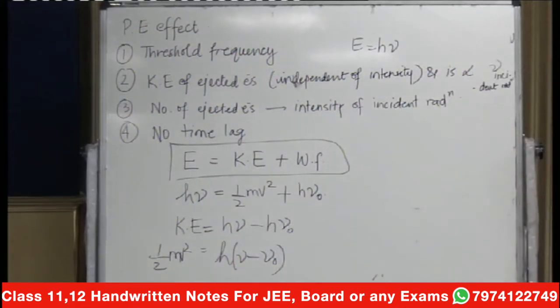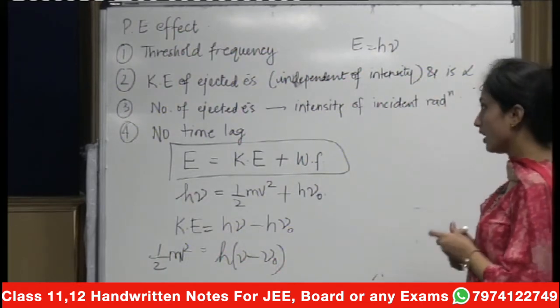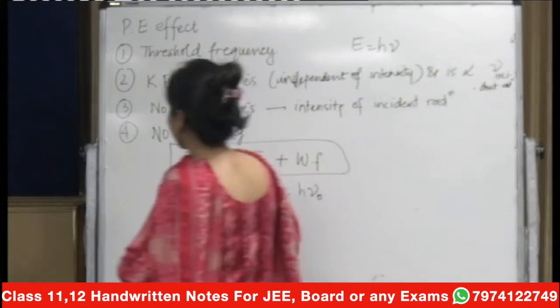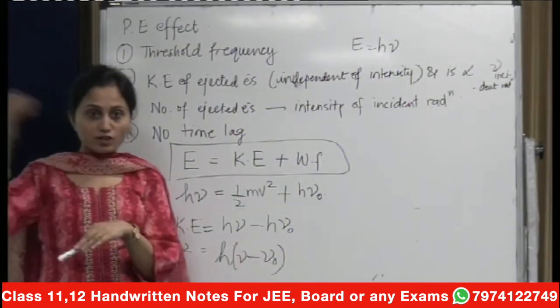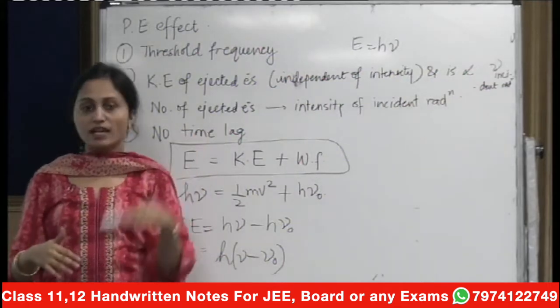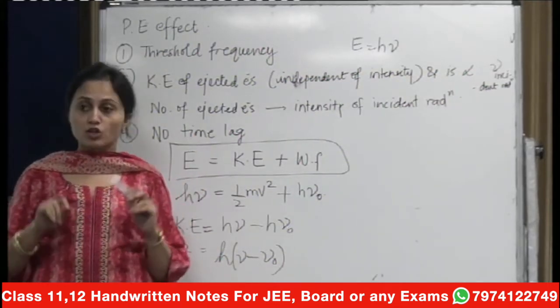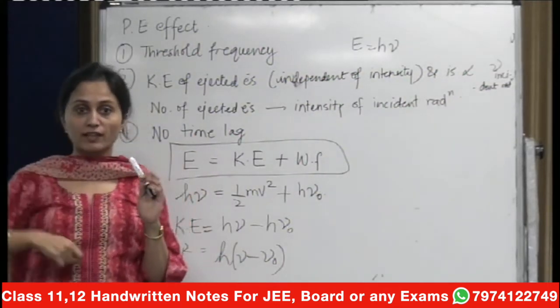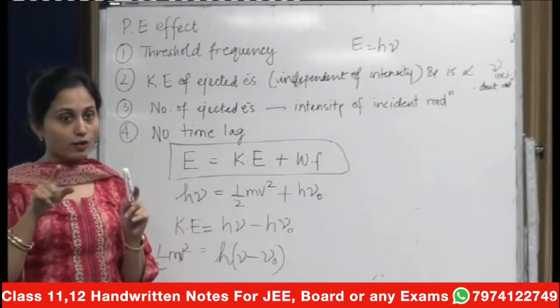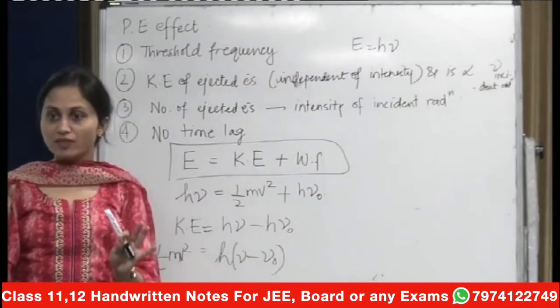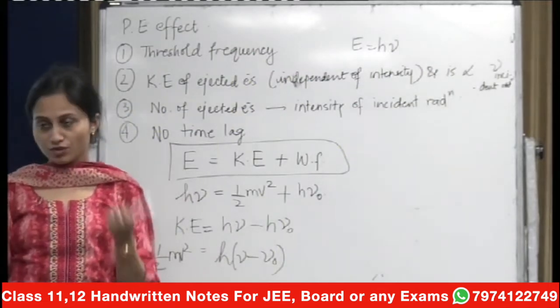So quickly just revise the photoelectric effect once again. In photoelectric effect, what have we seen? We are talking about the ejection of electrons from the metal surface when a light of certain radiation falls on it. So the moment you think about photoelectric effect, it's talking about ejection of electrons, and those electrons, if they're getting ejected, have some kinetic energy also because they're moving out.